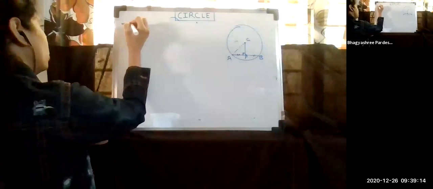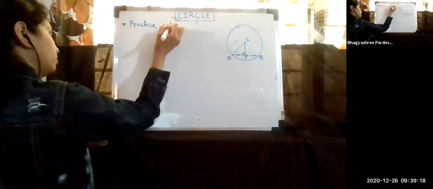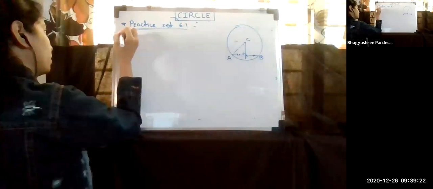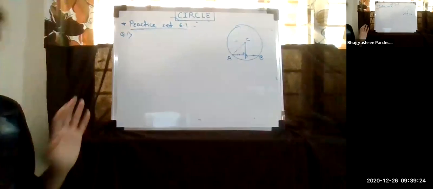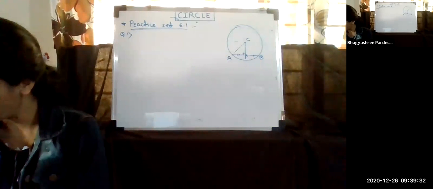The method is the same. So let's see how the questions are asked here. We are solving from the practice set only, your practice set 6.1. Let's start with the first question. I'm not going to write the question, okay? I'm just reading it. I hope all of you have the textbook with you. So I'm reading the question.